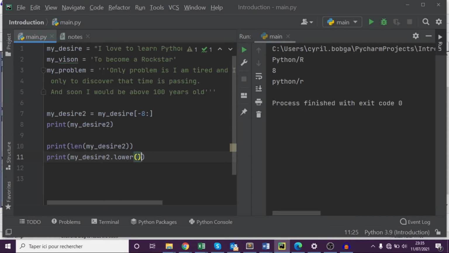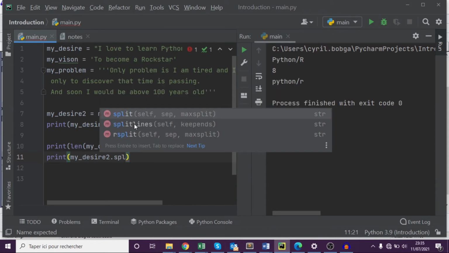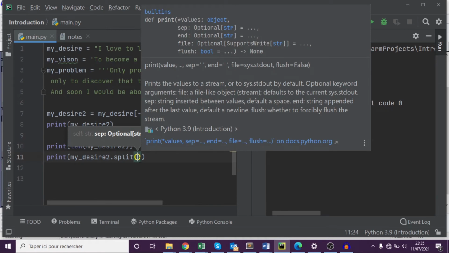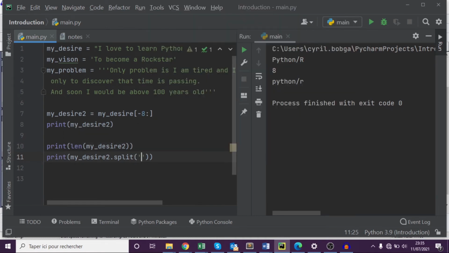So let's look at other interesting methods of strings. Let's go here. So we could say split this by this, and what do we get? You see, it has split this by the forward slash. So you now have two strings split by the forward slash.